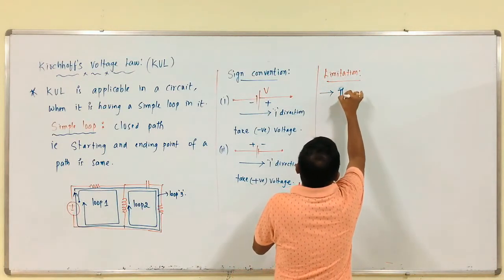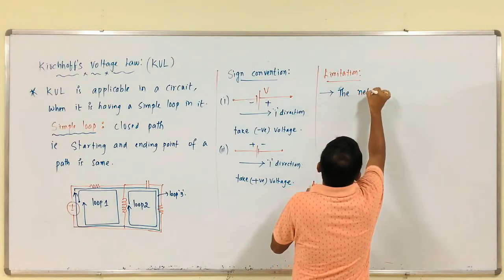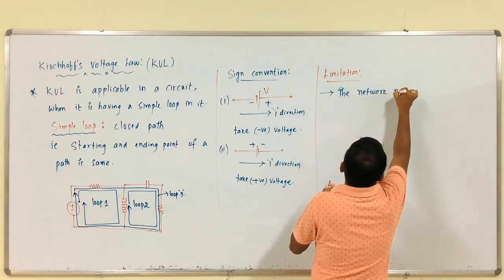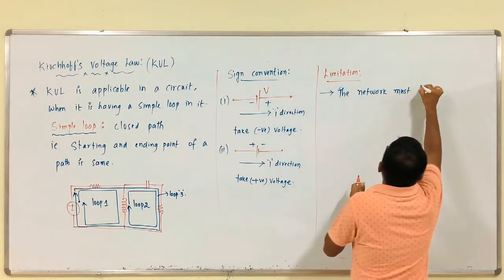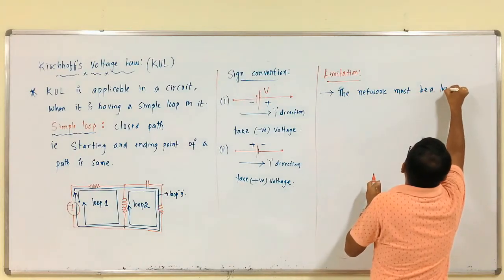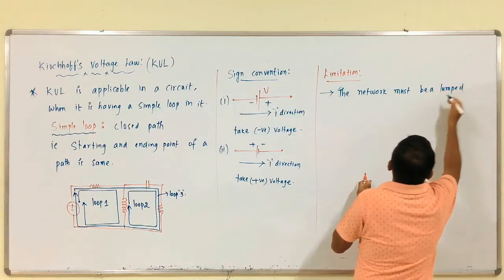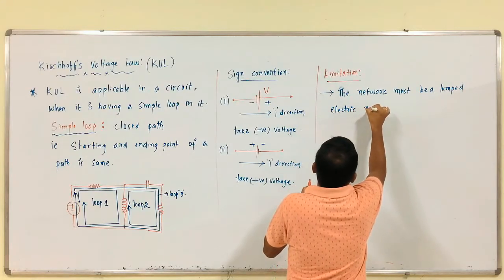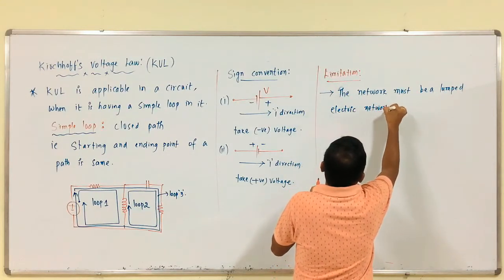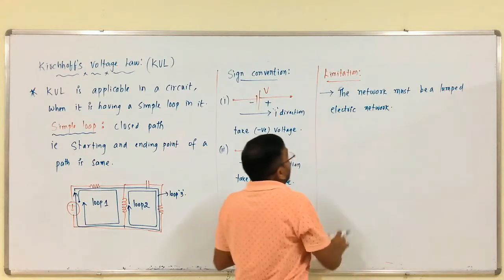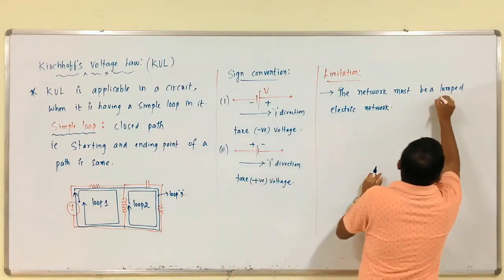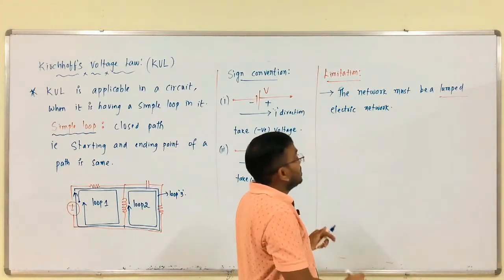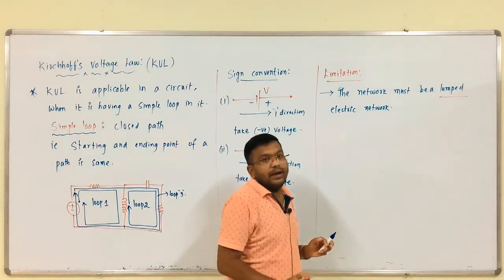The network must be a lumped electric network, then only we can apply KVL. It should be lumped, it is not distributed.